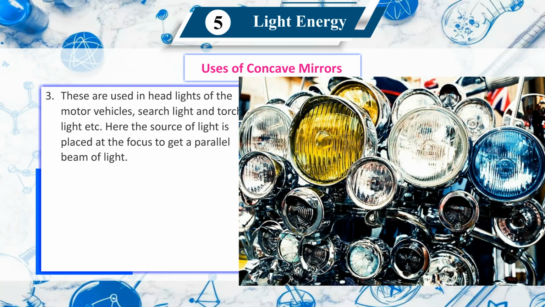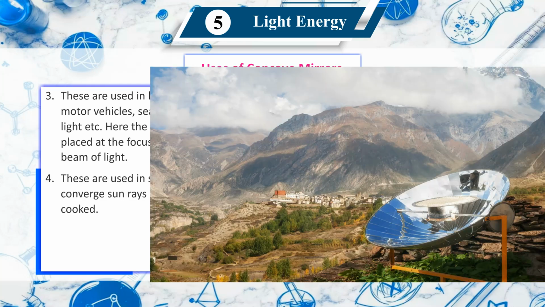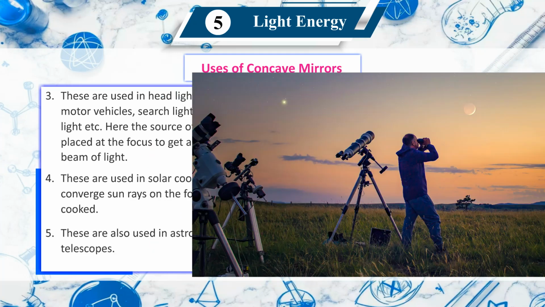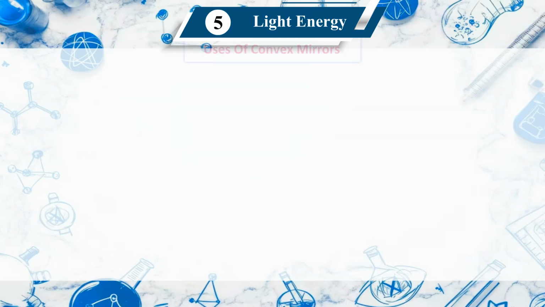Third, these are used in headlights of motor vehicles, searchlights and torchlights, etc. Here the source of light is placed at the focus to get a parallel beam of light. Fourth, these are used in solar cookers to converge sun rays on the food to be cooked. Fifth, these are also used in astronomical telescopes.